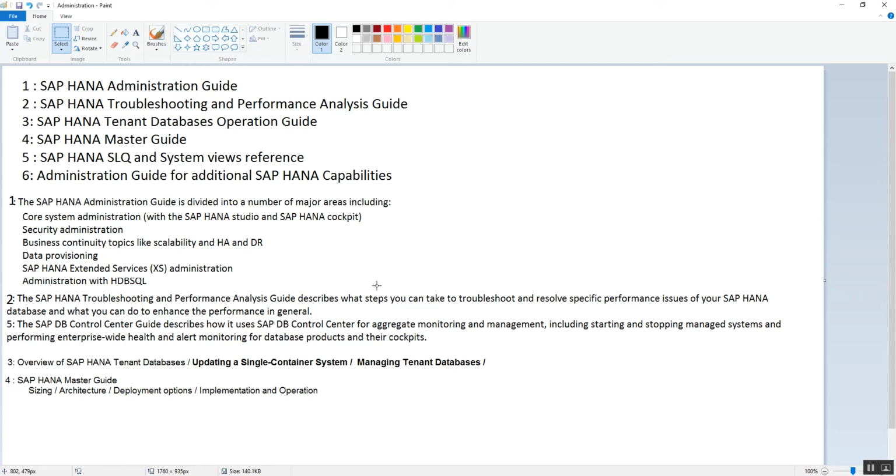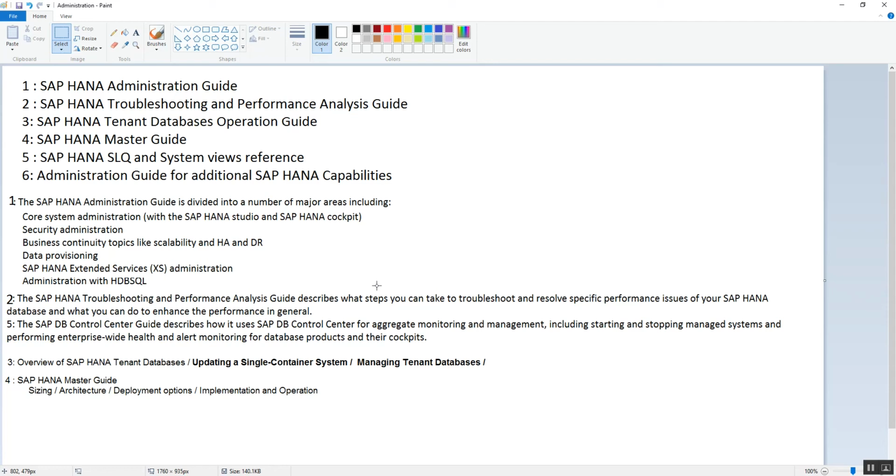The third one is the SAP HANA Tenant Database Operation Guide. As we know, all the latest versions are on the MDC multi-tenant database. So we must know how to handle it, because on a single system we can install a minimum of 20 tenant databases.